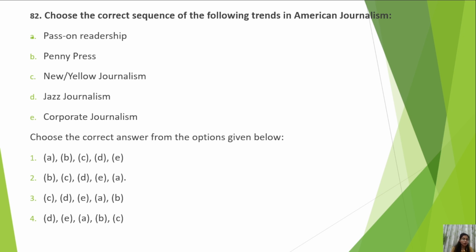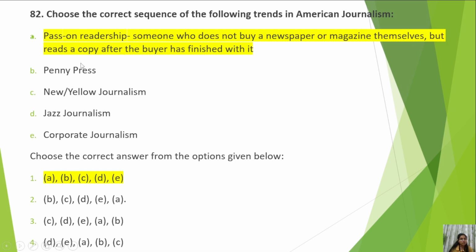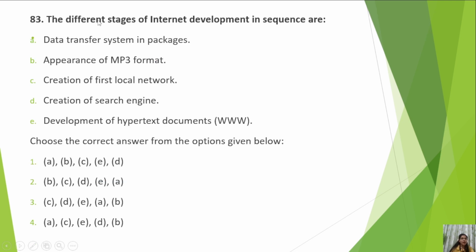For example, your brother or neighbor has purchased the newspaper, and you tell him that after he reads it, you will borrow his newspaper. So in pass on readership, the newspaper is passed on from one person to another. Then came penny press, then yellow journalism, jazz journalism, and corporate journalism. The correct sequence is A, B, C, D, D in the sequence in which they are given. So this is the sequence in American journalism. Remember this sequence.